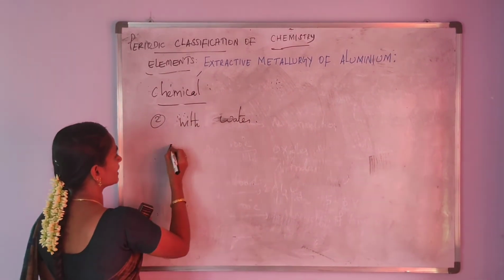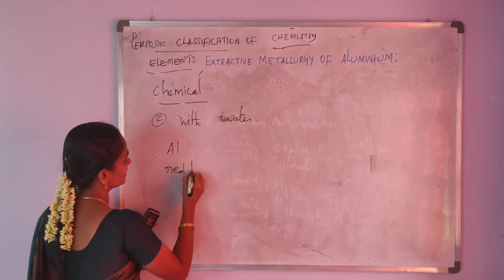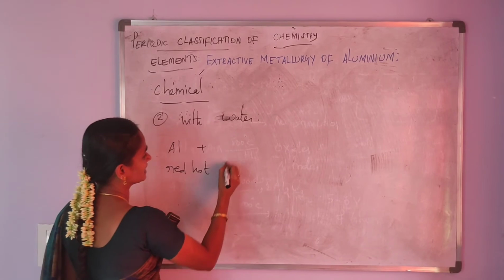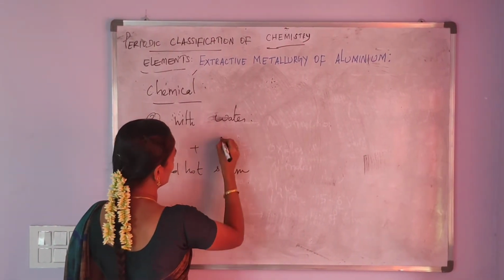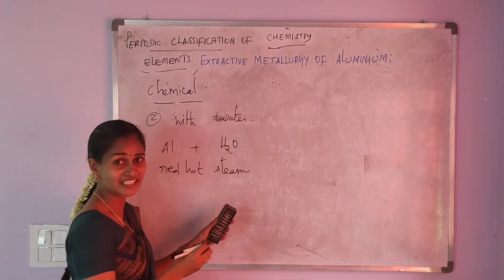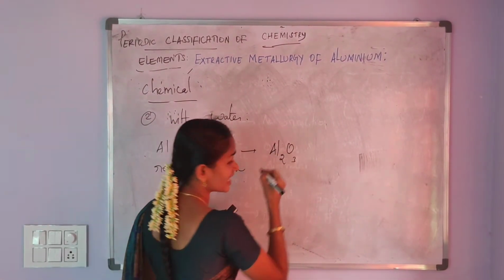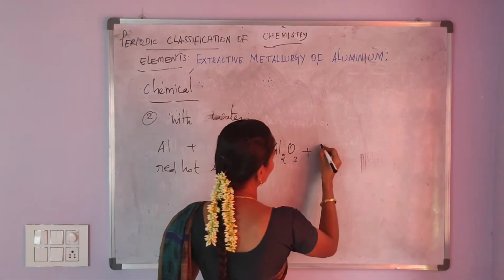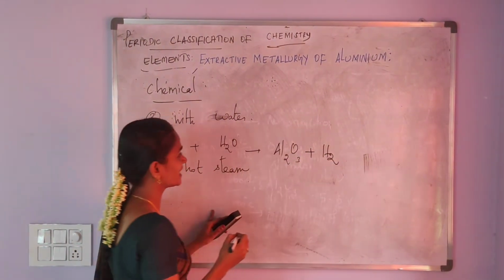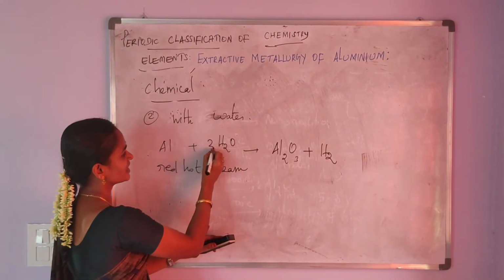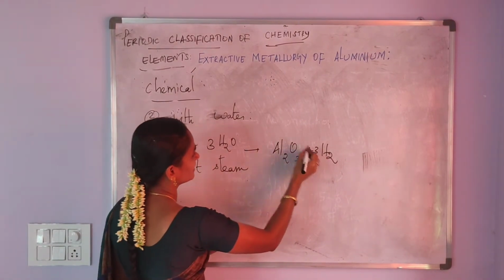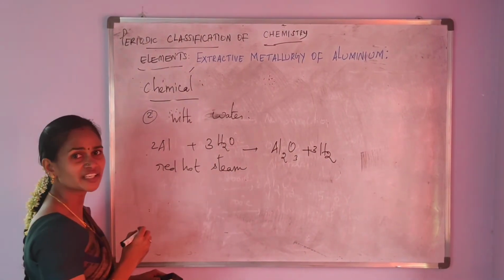But red hot aluminium reacts with steam. It forms aluminium oxide, Al2O3, along with the liberation of hydrogen gas. Balancing the equation, here 3 and then here 3 and then here 2.